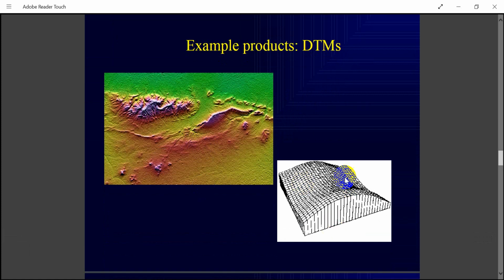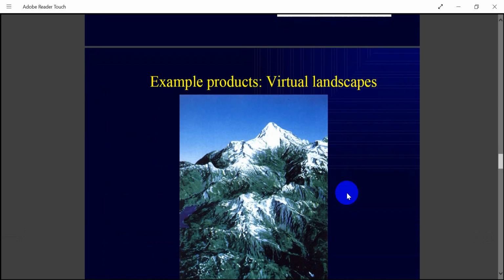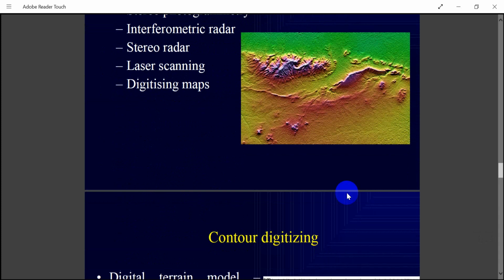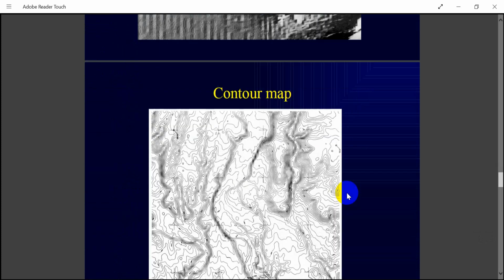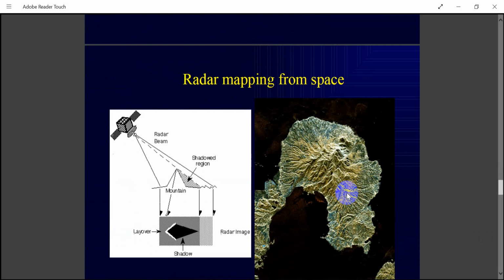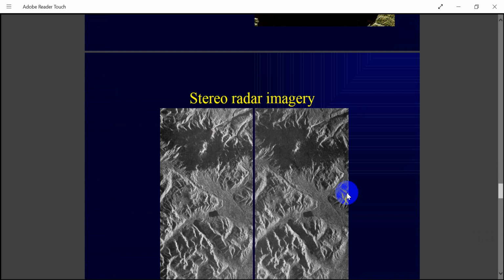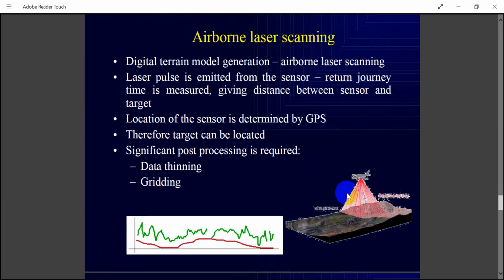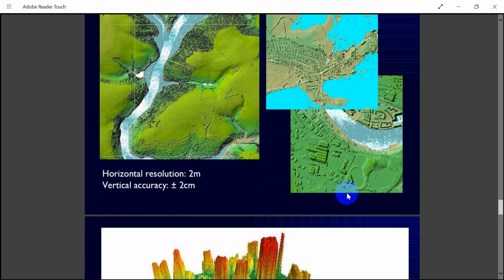This way you can develop digital images, digital terrain models or terrain properties, and you can convert them into landscapes, contours. He explained everything from space radio sensors to airborne laser scanning, but there is no need for that much.